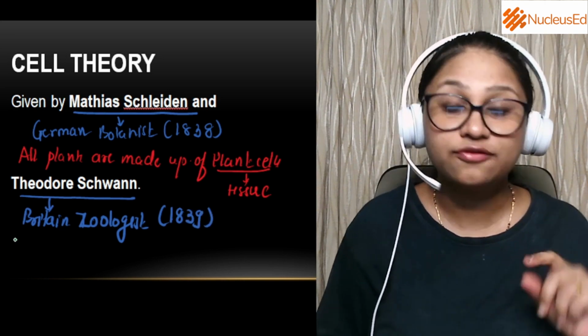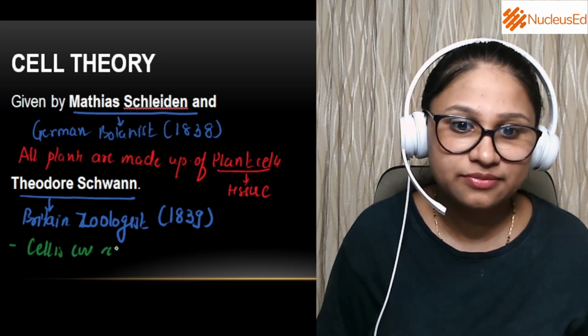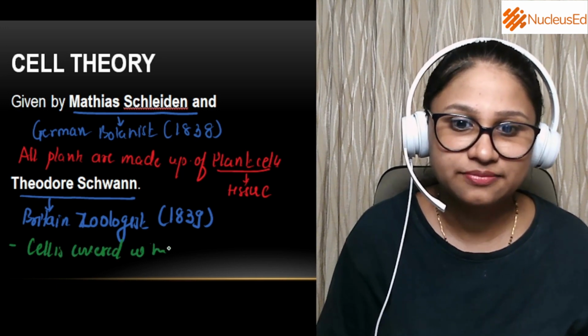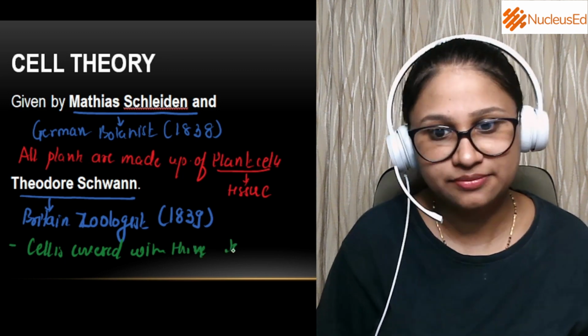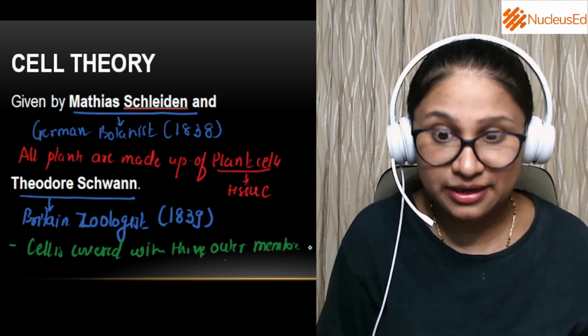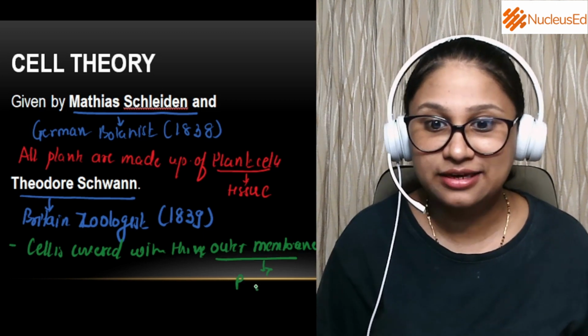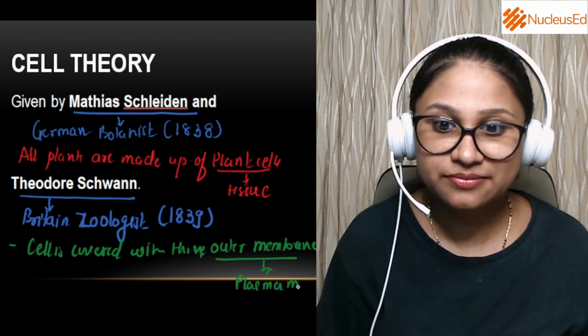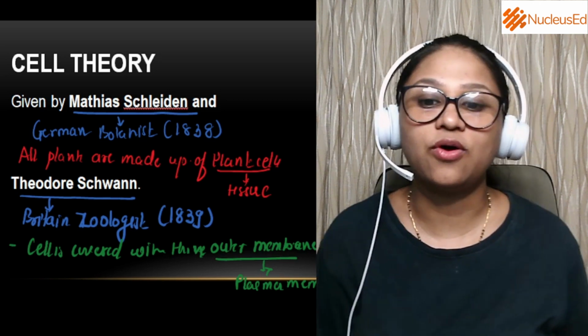The first observation that he gave was that the cell is covered with a thin outer membrane. This thin outer membrane is nothing but what is now called the plasma membrane.